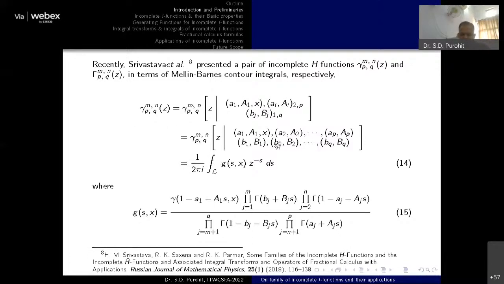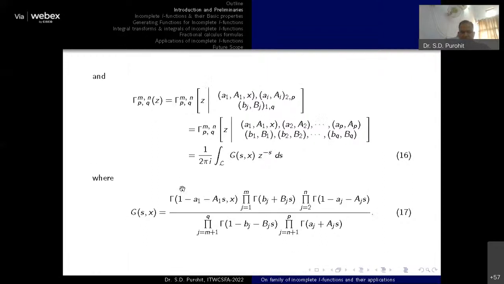Here you can see these are some notations and this particular gamma is replaced with the incomplete type function only. Only this particular change has been made to create the category of functions. Here again you can see this is the upper incomplete type gamma function. So this particular function will be called the incomplete H function of upper type.